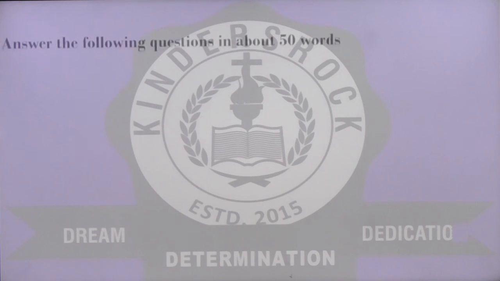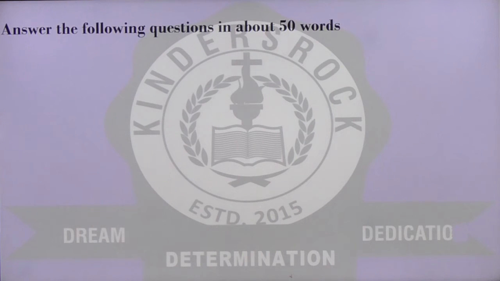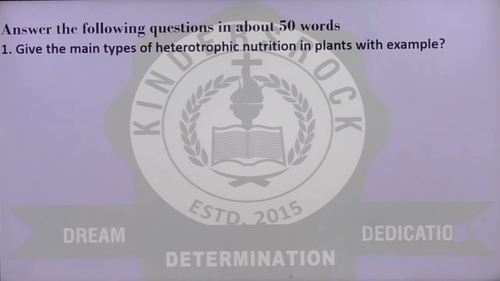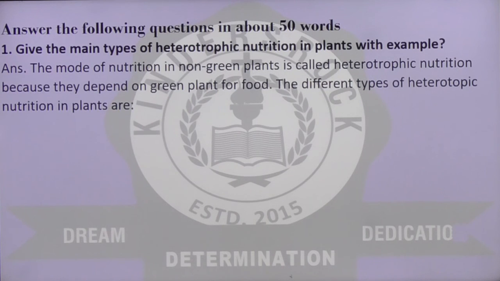Now we are going to do the next part. Answer the following questions in about 50 words. Give the main types of heterotrophic nutrition in plants with examples. The answer is, the mode of nutrition in non-green plants is called heterotrophic nutrition. Because they are not able to make their own food, they depend on green plants for food.